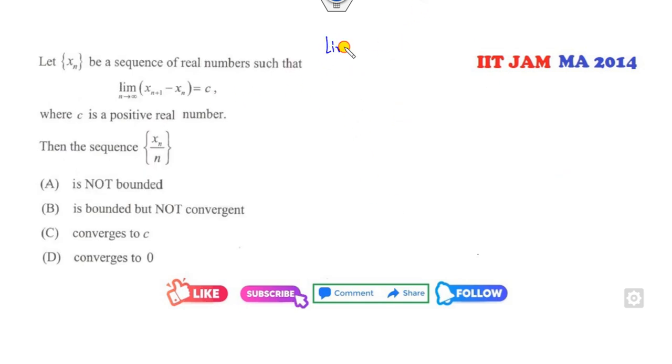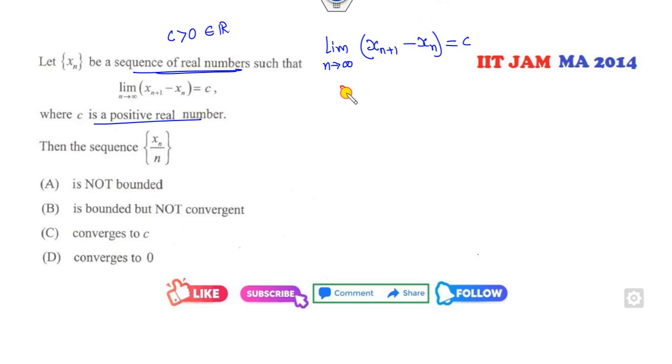Okay, the given statement is the limit as n approaches infinity of x_{n+1} minus x_n is c, where the sequence is of real numbers, c is a positive real number. Can you choose any sequence? So clearly it's the difference of them. If I choose x_n as n, then n plus 1 minus n is c. So the answer of this is 1 equals c, fine. So now this c is a positive number, so it satisfies the condition.